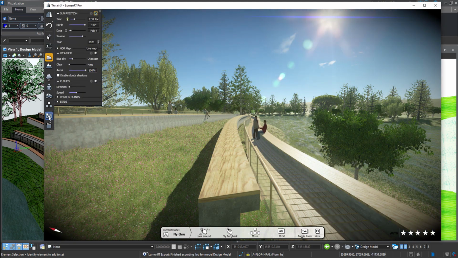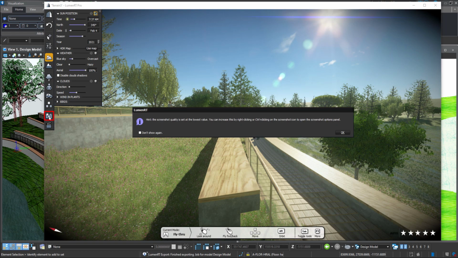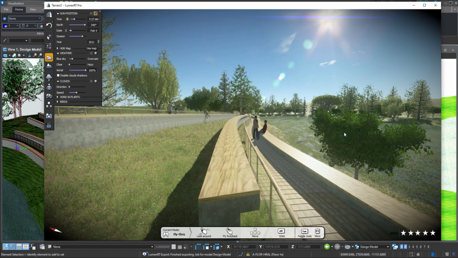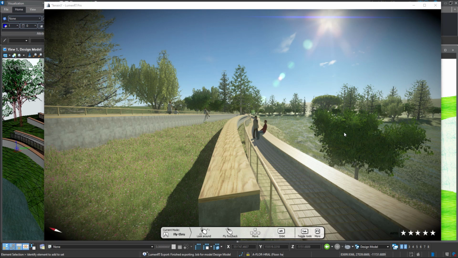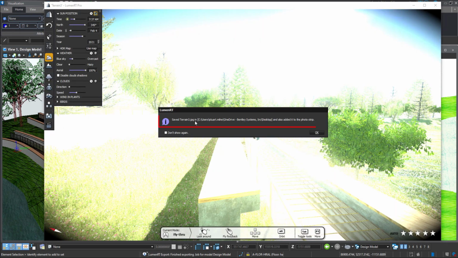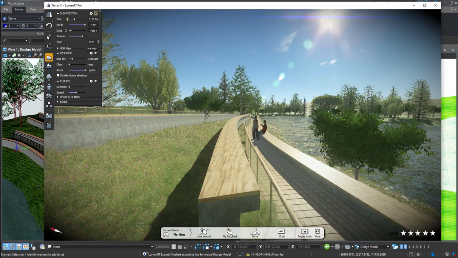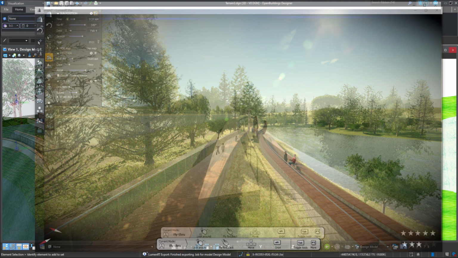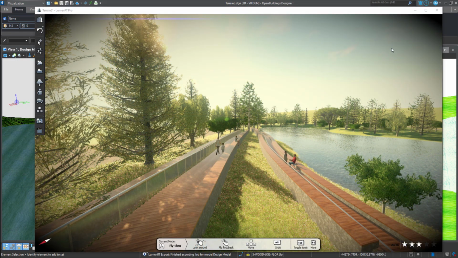Alright, so let's get this out the door. That's it. Photo. And it's going to take a photo of the scene, and it's going to put it in this particular folder right here. So once you're happy with your scene, as you can see here, we've given it a lot more warmth and made it a little bit more abstract. Gave a lot more atmosphere to work with than what the default setting was when we came in.